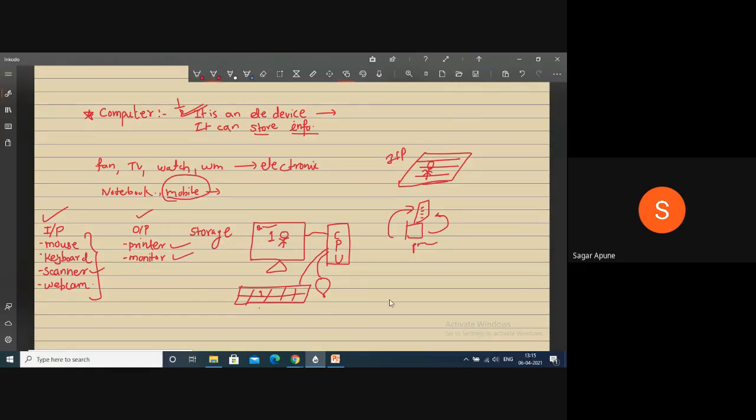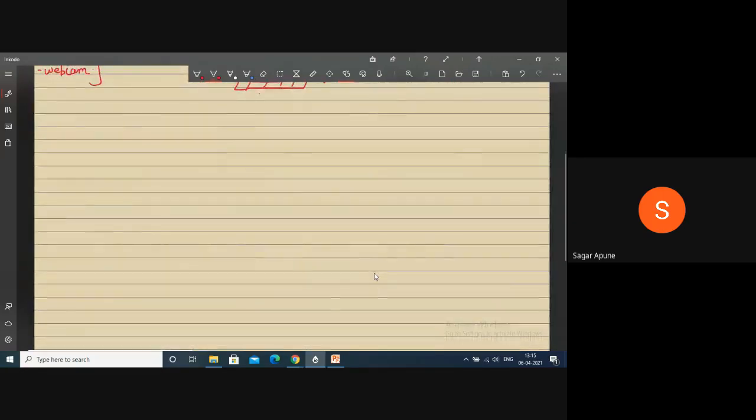If you visited DMart or any mall, there are some billing counters, right? Billing counters where you can purchase some material and give your bill. Okay, billing counters is here.